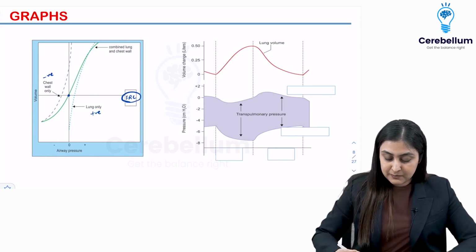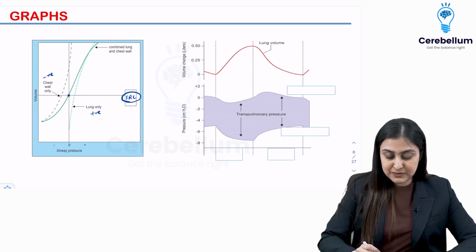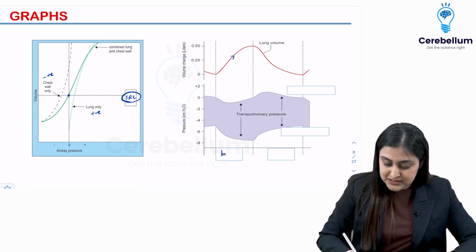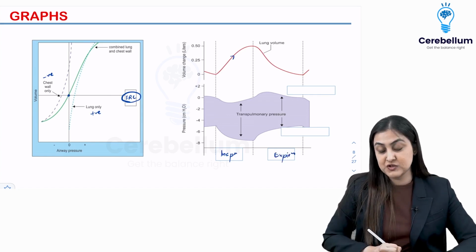Then again, more or less the same thing. So here they can ask you to label inspiration and expiration. So on the x-axis, very easy if you look at the volume. So where the volume is increasing is inspiration, where the volume is decreasing is expiration. So this is the first step.